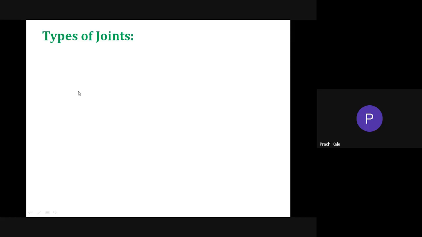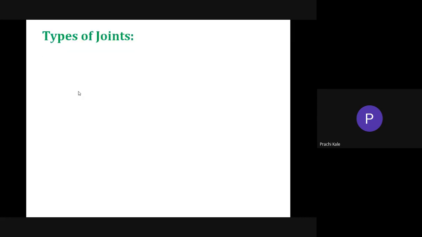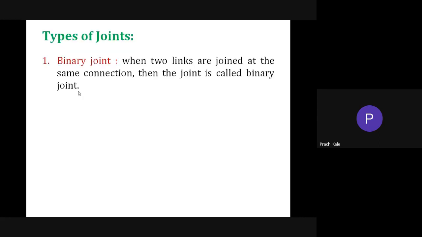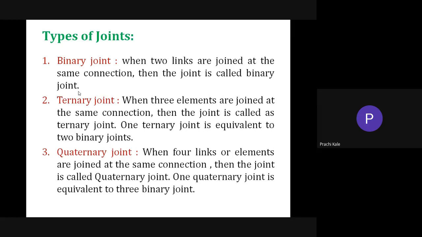Okay, got it? Is this clear with the concept? So you can have a 1 mark question or 2 mark question in the GATE exam as well, to identify the links. Okay. Now the types of the joints. So we have binary joint, ternary joint, and quaternary joint.